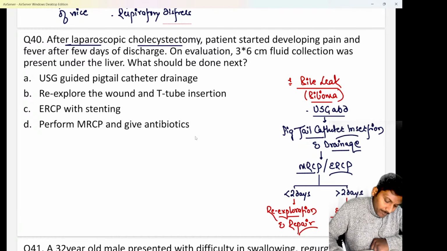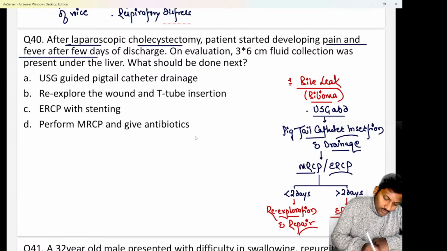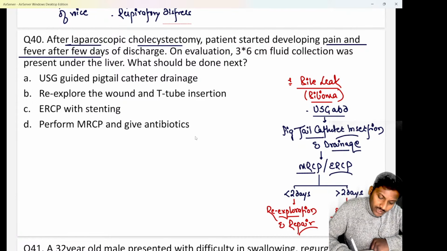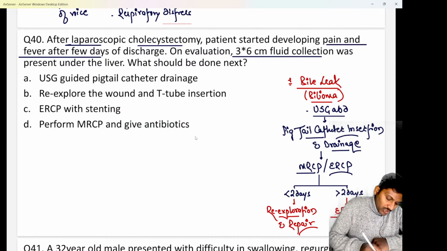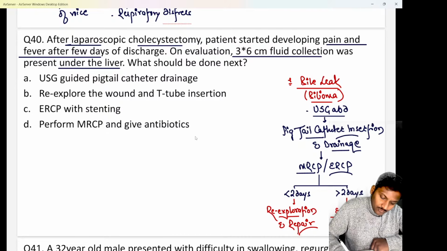Next, if I talk about question number 40, it states after doing a laparoscopic cholecystectomy, the patient started developing pain and fever after a few days of discharge. Now, on evaluation, a 3 by 6 centimeters of fluid collection was present under the liver. So, in the subhepatic space or in the peritoneal cavity, you are able to see some fluid collection after the lap chole surgery. Now, they are asking you what should be done next in this condition.